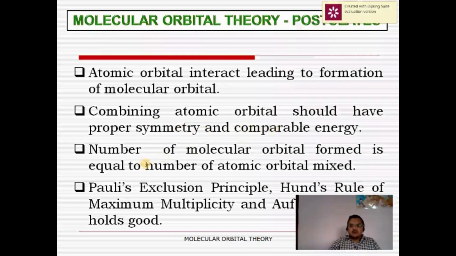The number of molecular orbitals formed is equal to the number of atomic orbitals mixed. It means that if I mix two atomic orbitals, then two molecular orbitals are formed. If I mix four atomic orbitals, then four molecular orbitals are formed. Then filling of electrons in molecular orbitals takes place according to Pauli's exclusion principle, Hund's rule of maximum multiplicity and the Aufbau principle.